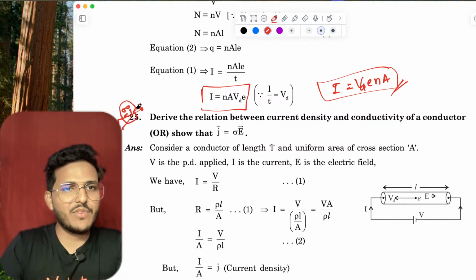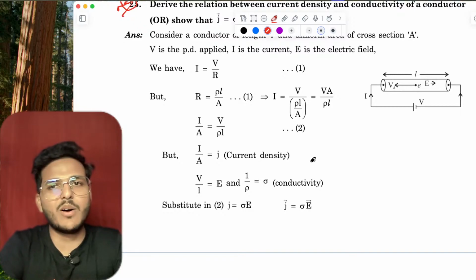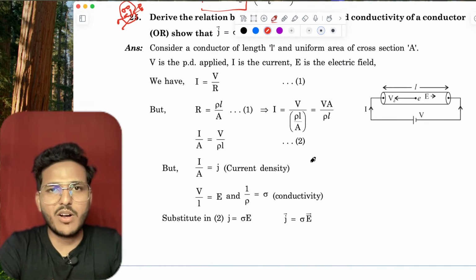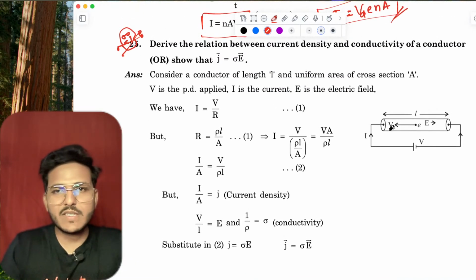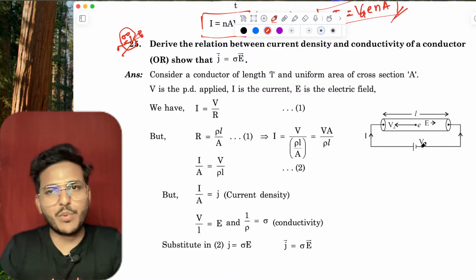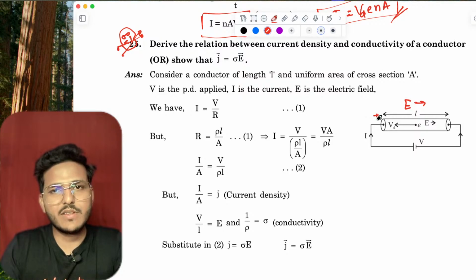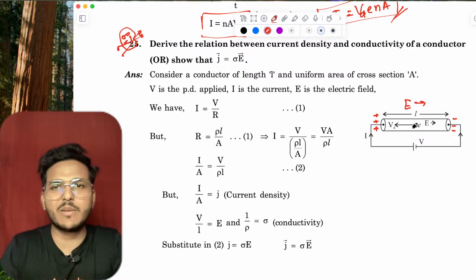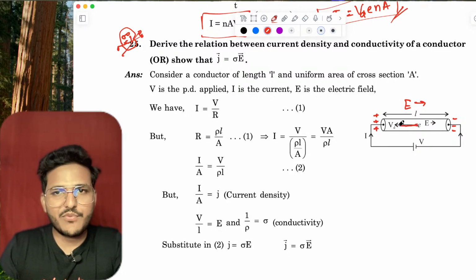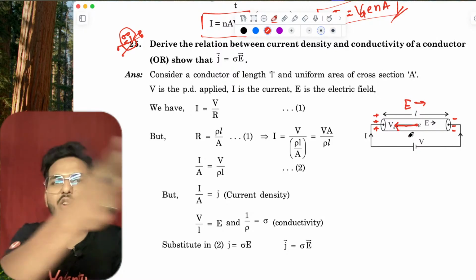This is the vector form of Ohm's law. See, this is a current carrying conductor. If I apply a potential difference across this conductor, an electric field is set up, positive here, negative here. The electrons acquire a velocity, that is called drift velocity, Vd.